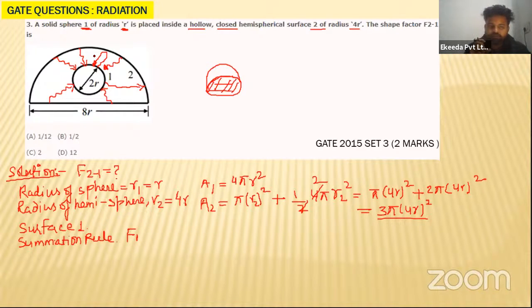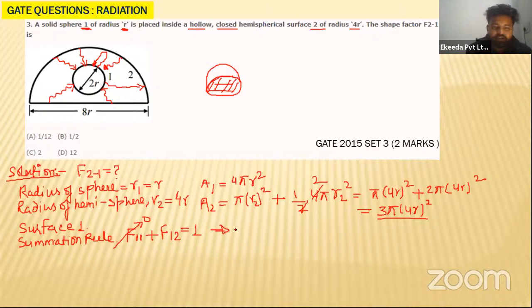So, because that is the convex surface, my dear students, for the convex surface, what is your self view factor? F11 will be equal to 0 for the sphere 1, which is inside the hollow sphere. Plus F12, which is the radiation coming out from surface 1 and falling on surface 2. This will be equal to 1.